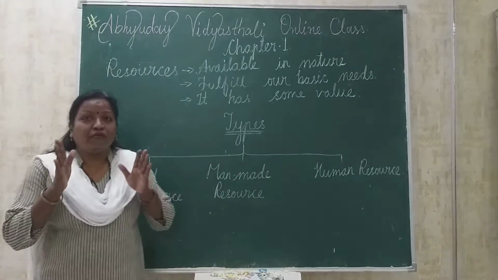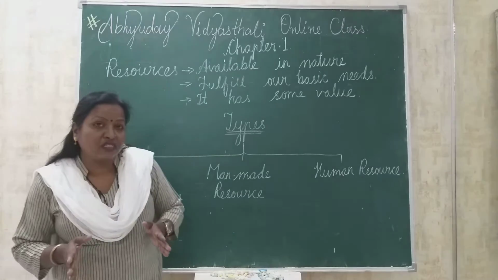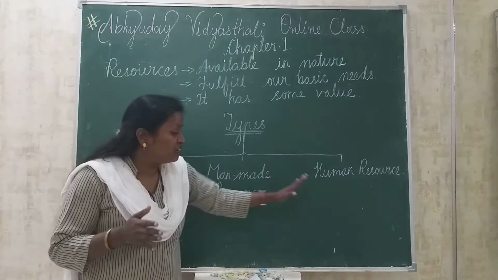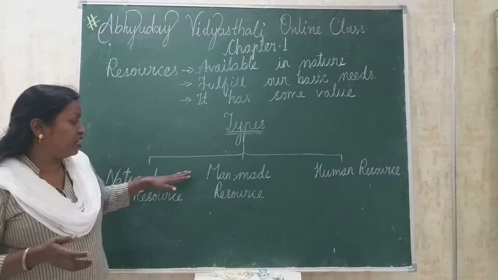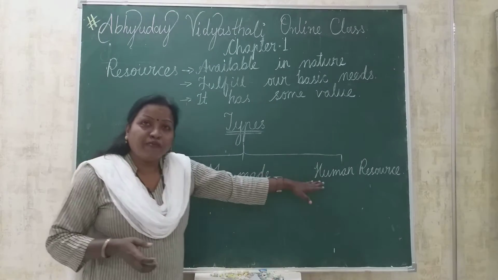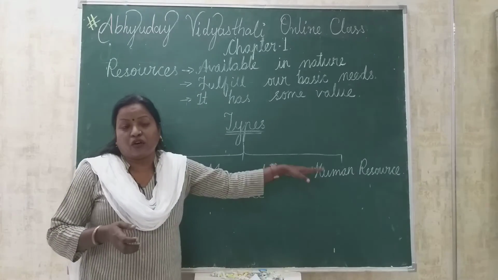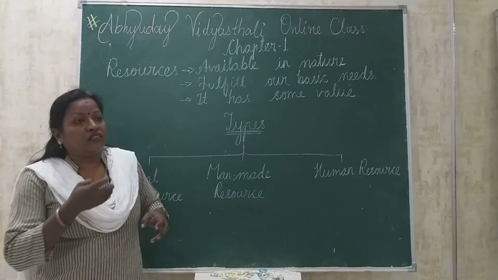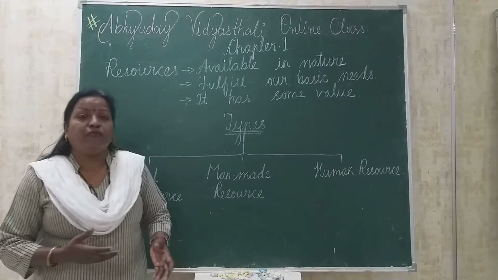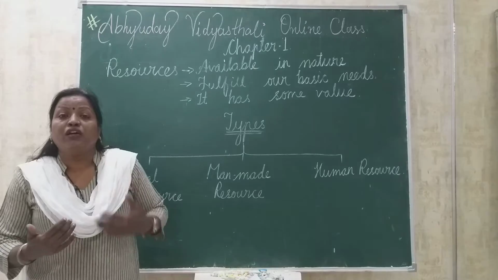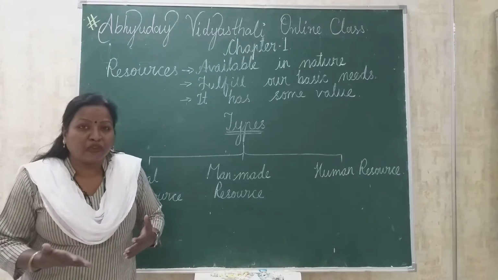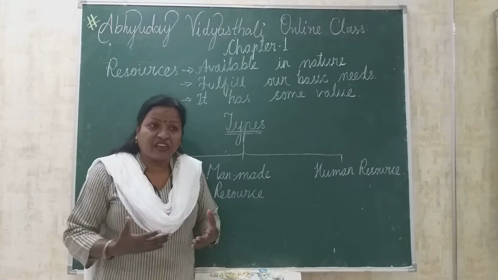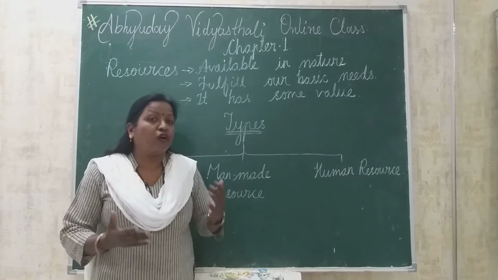Human resources are a very important resource, because out of these 3 resources, natural resource and man-made resources, human beings are the only resource who can apply their intelligence, so that the things which are available in nature are converted into usable resources. Who makes our mobiles? Who makes our TVs, refrigerators, books, and school buildings?